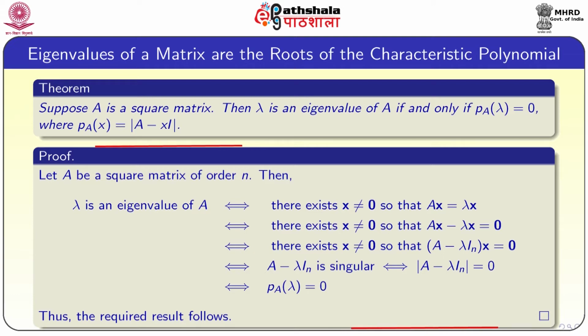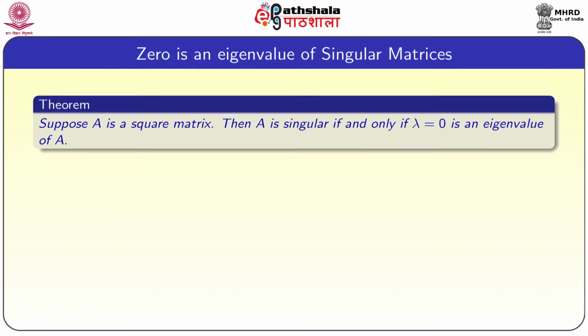Thus, we got the required result, that is lambda is an eigenvalue of A if and only if P_A of lambda equal to 0. That means eigenvalues are simply the roots of the characteristic polynomial. Next: 0 is an eigenvalue of a matrix if and only if it is singular.